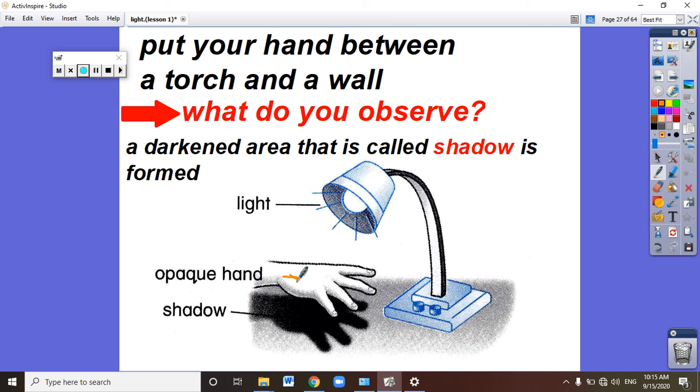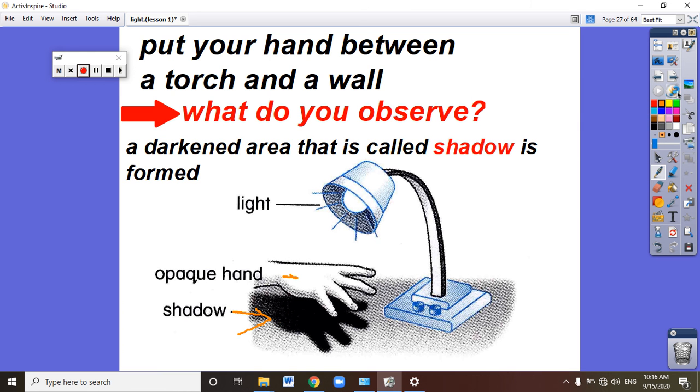It's any object that cannot allow the light to pass through it, like your body, like your hand, like a book, like your mobile. Anything that doesn't allow the light to pass through it, we call it an opaque object. So if we have a source of light and an opaque object like your hand, the shadow will form. You can make this experiment in your home.